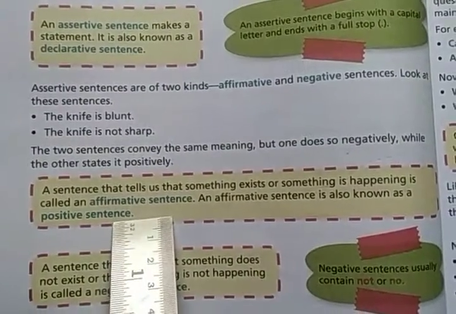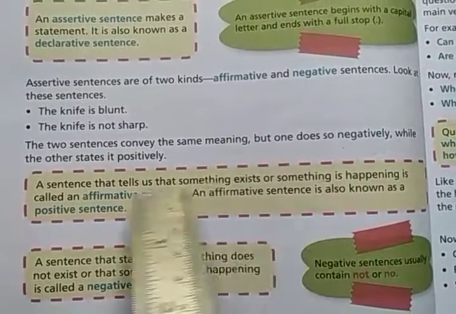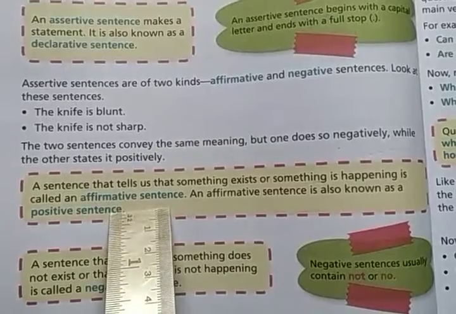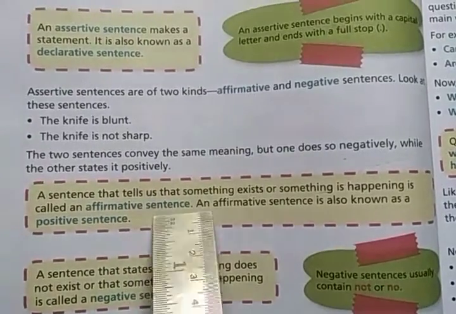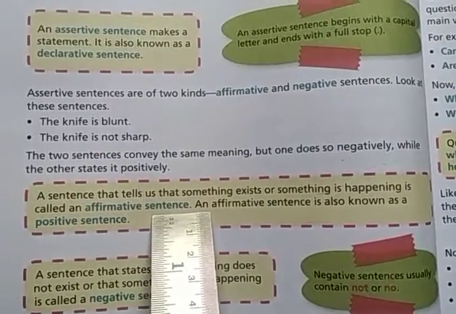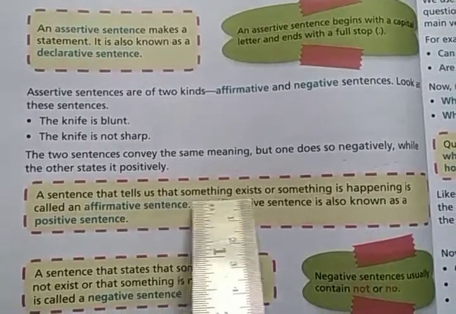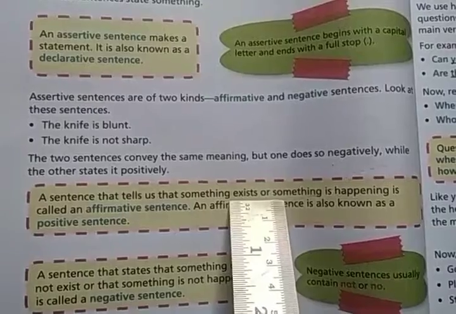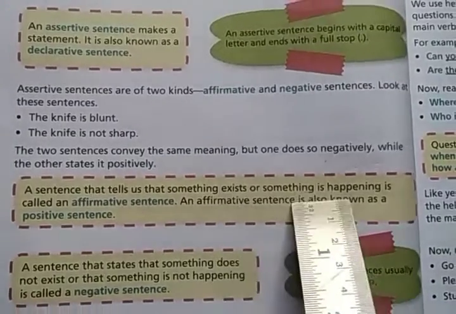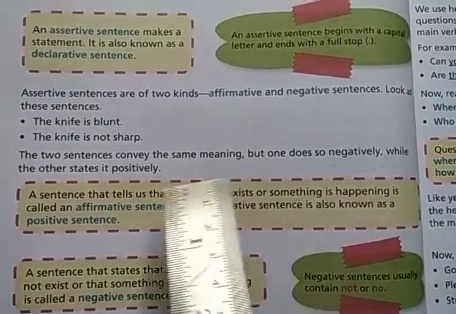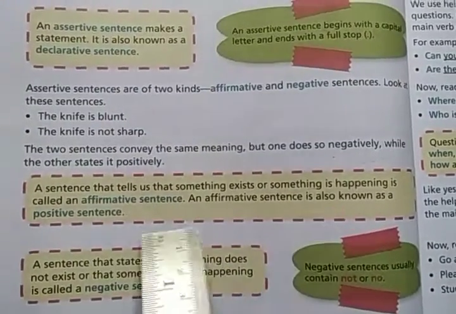Something exists, something is happening: this type of sentence is called an affirmative or positive sentence.